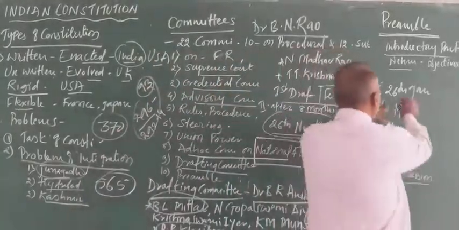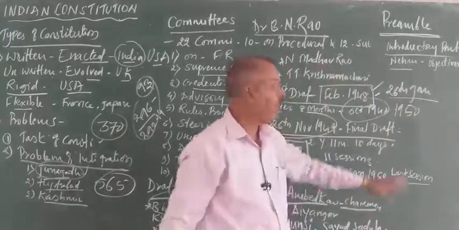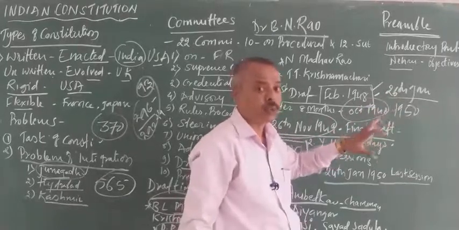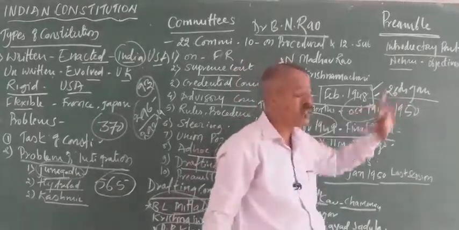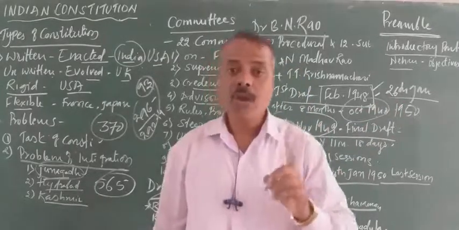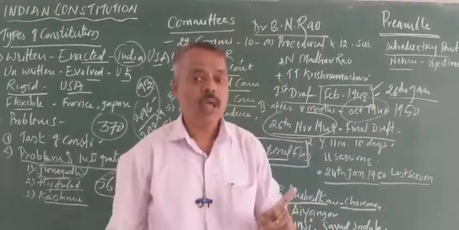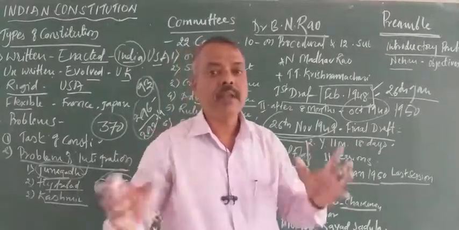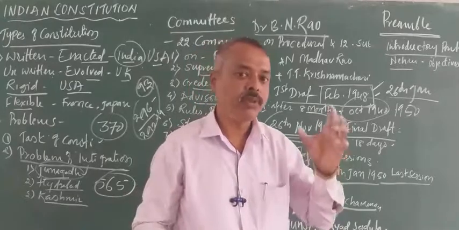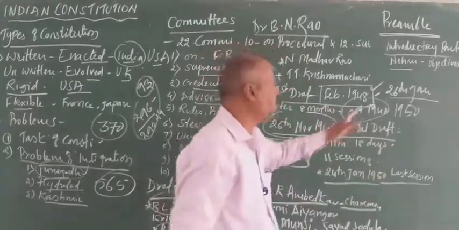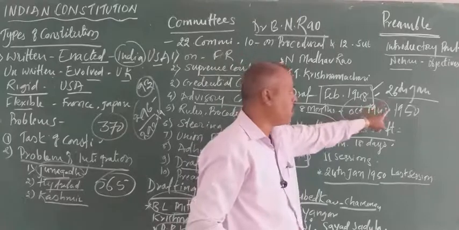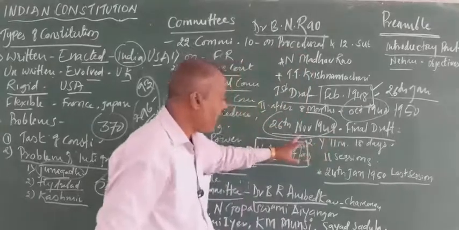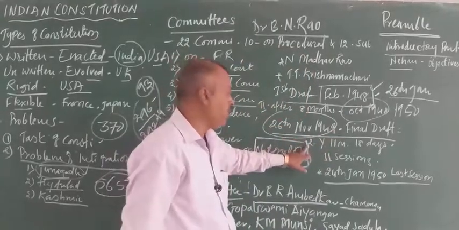It is a very unique and historic day. Why was the day 26th January decided to bring the Indian Constitution into practice? Because on 26th January 1930, the All India Congress session was held at Lahore, and in this Lahore session, the Indian National Congress declared complete independence of India. And in memory of this day, 26th January was selected to implement the Constitution of India. And in this way, the Constitution was implemented after the Constituent Assembly and a drafting committee.